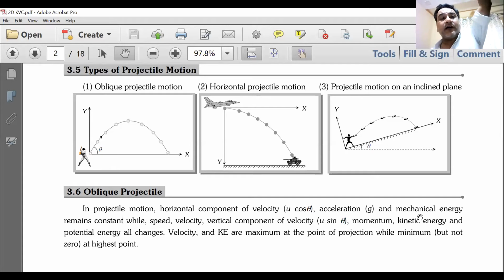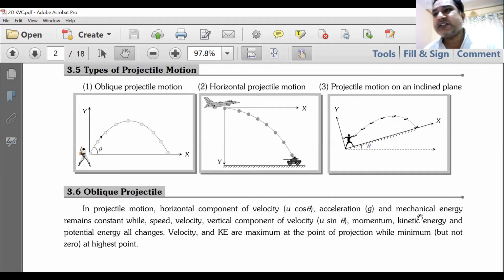The ball does not just go up and come down. It goes up, and it also goes farther. It also goes along x-axis, and also along y-axis. That is your first point. With these points, we'll start with oblique projectile motion. Then we'll move on to horizontal projectile motion. Inclined motion, we might deal at a later stage. It's not that easy to understand this, and we'll be dealing with it at a later stage.